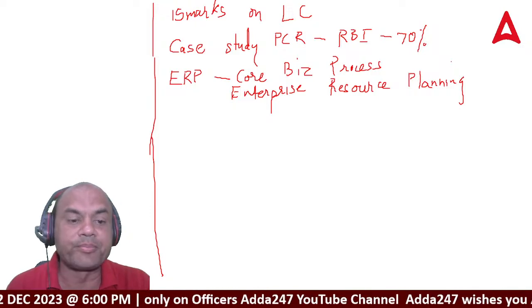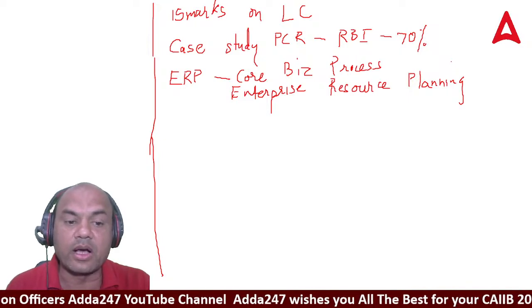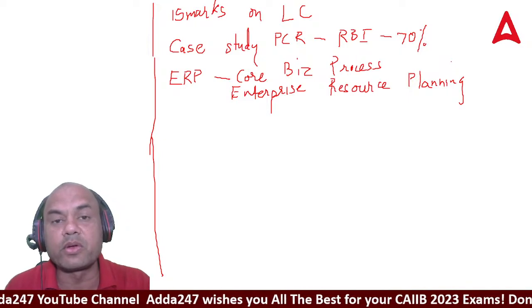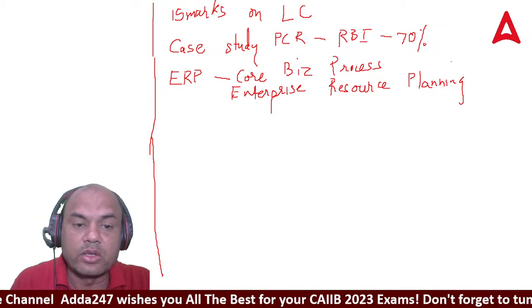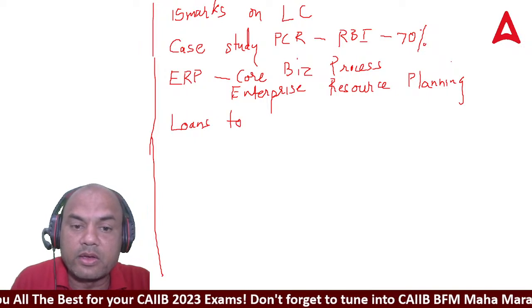Next question: what type of loan can be given to an NRI?